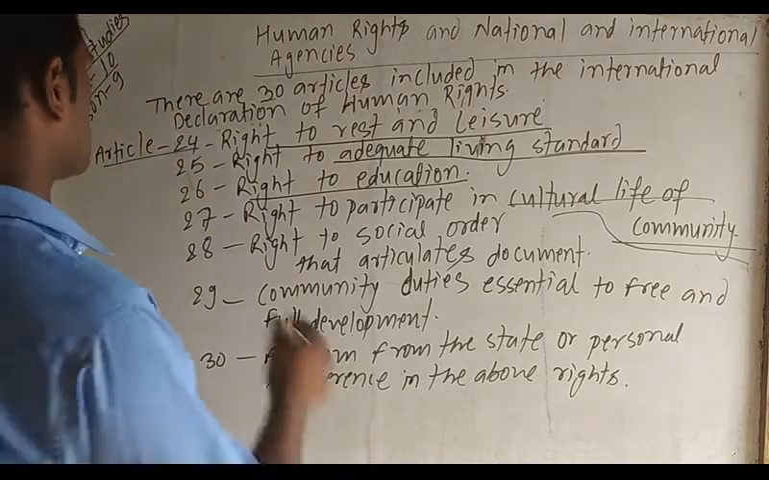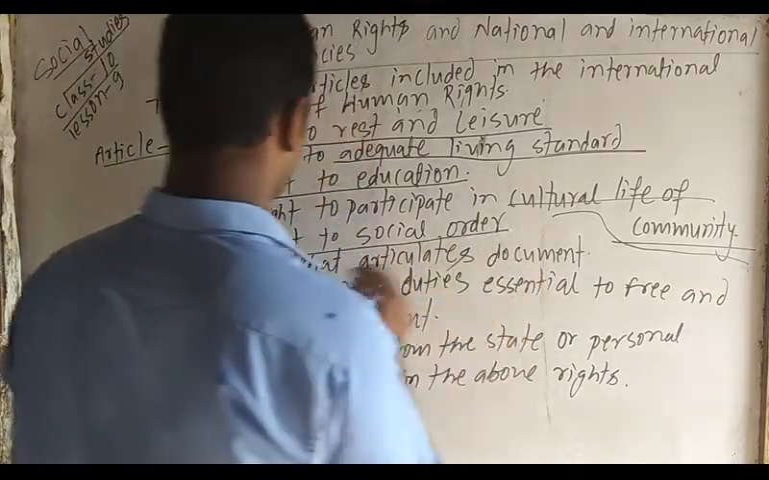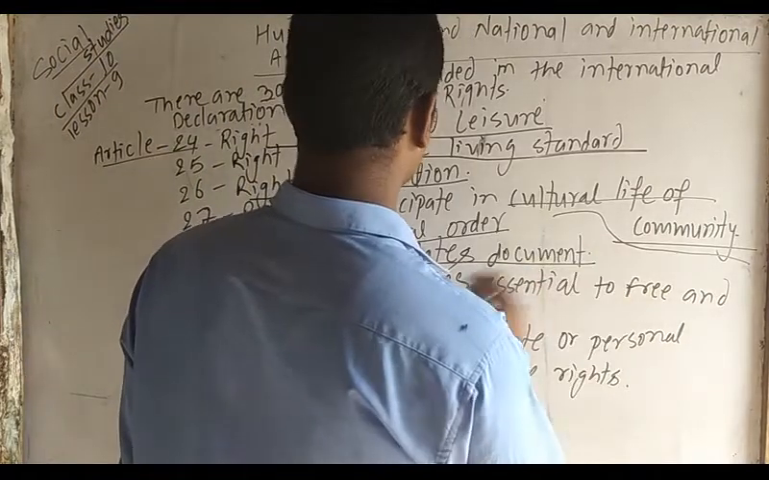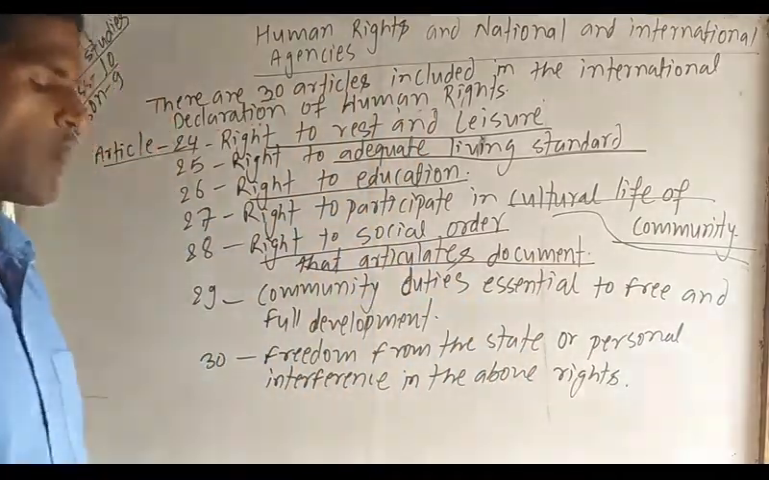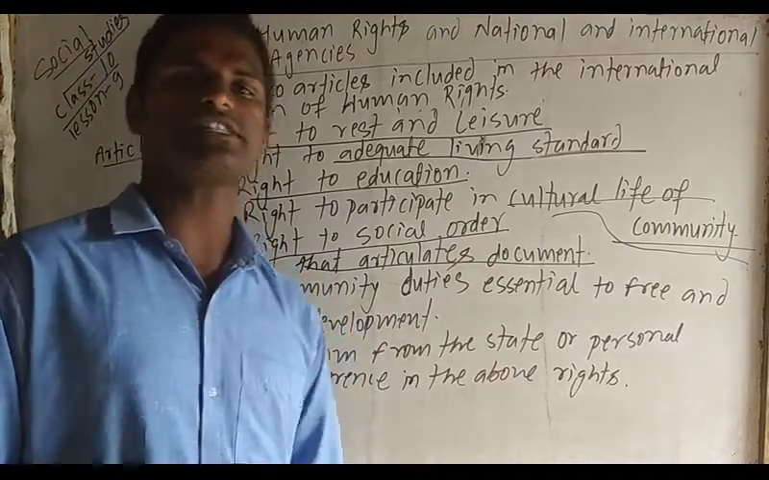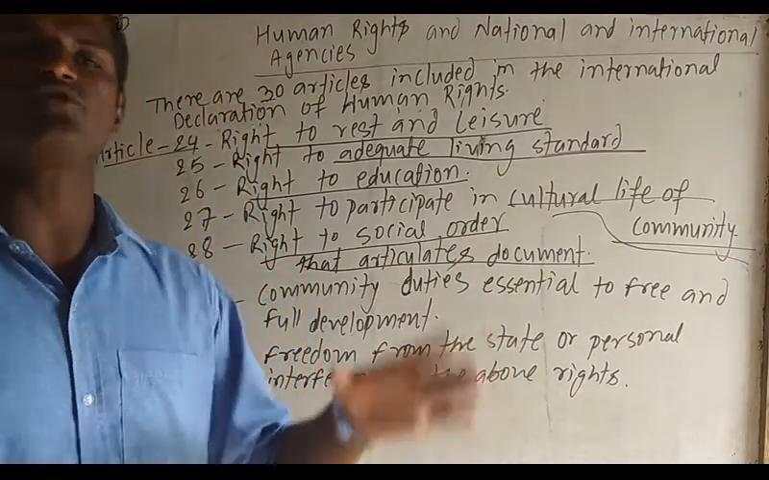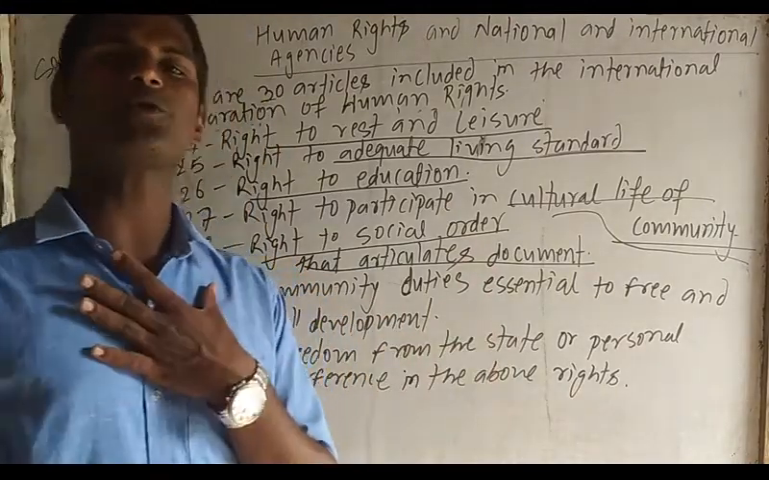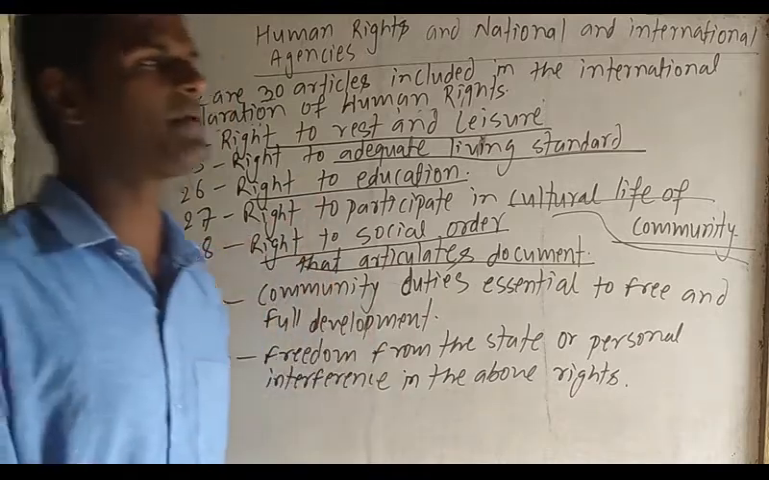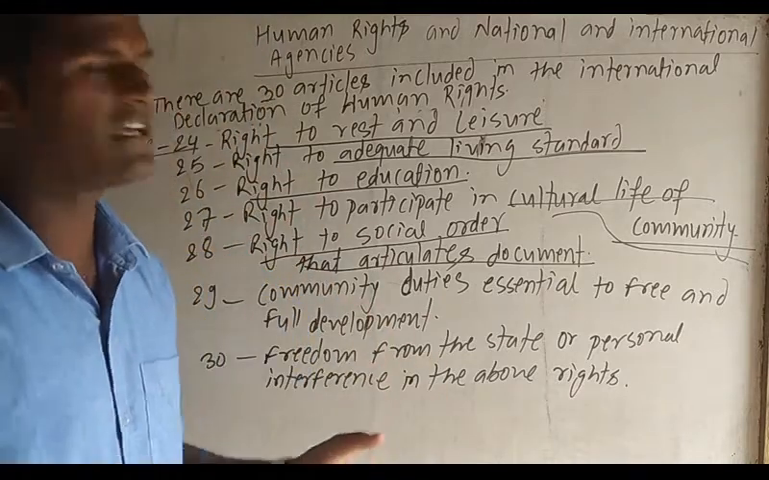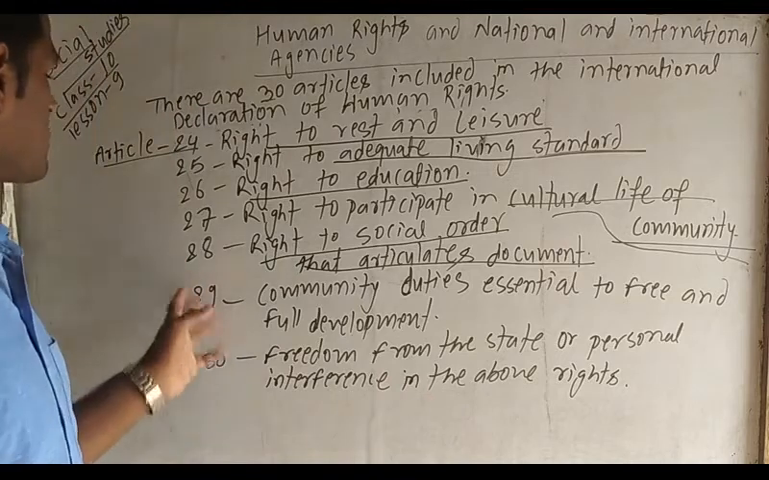Next one, article number 28, right to social order. Right to social order means the different orders given by the society, the different works of the society. We have to participate in that, we have to fulfill our duty, we have to spend our life accordingly. These are also mentioned in article number 28.